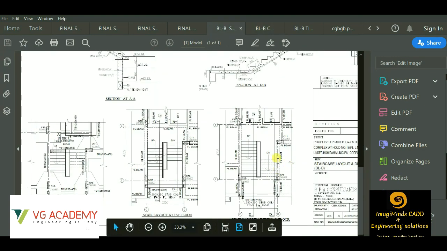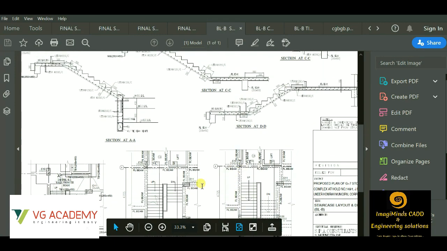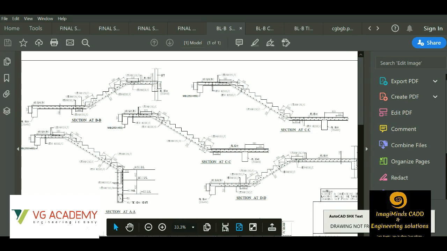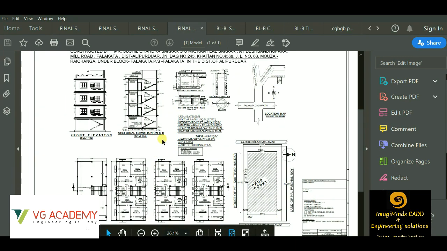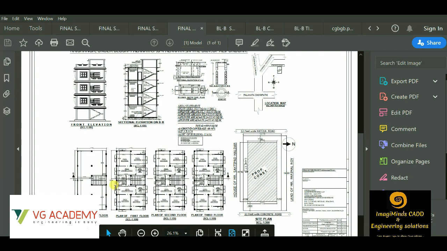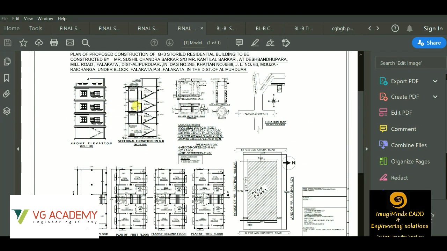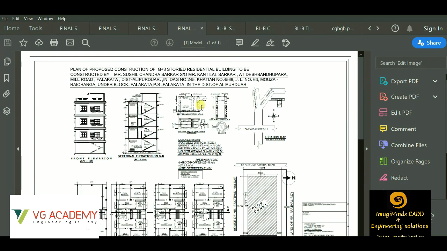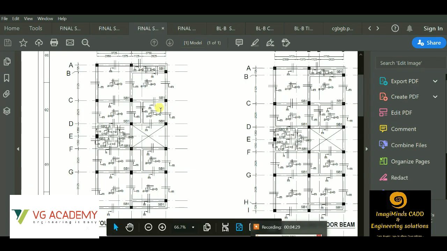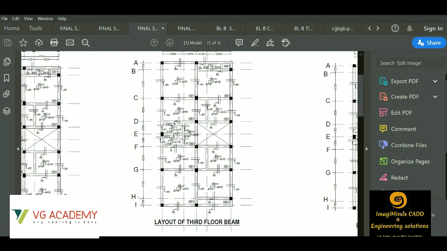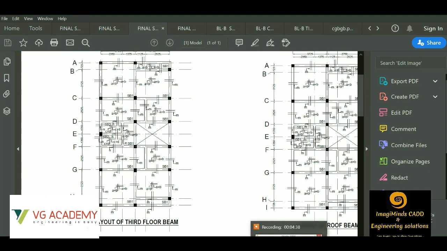Then we have the detailed plan and section of stairs. These are a few examples of the live projects. This is an example of a sanction plan. You can see these are the different floor plans. This is the elevation part. This is the section. This is the detailed section of the septic tank, and this is the site plan. This is the beam layout details for the individual floors. As you can see, this is for the first floor, then second floor, third floor, and it goes on.